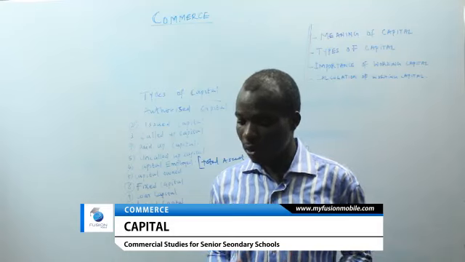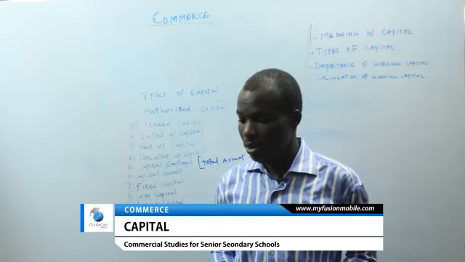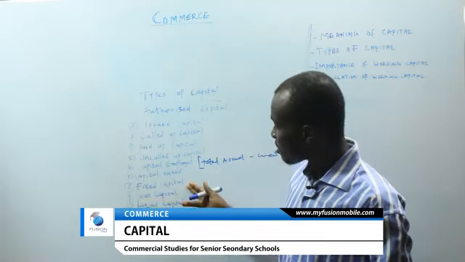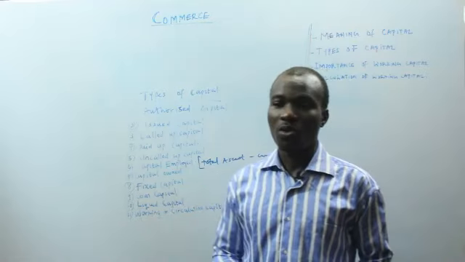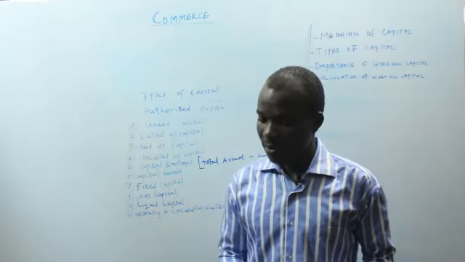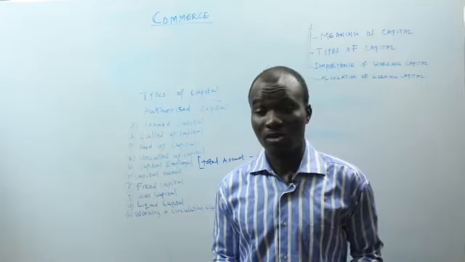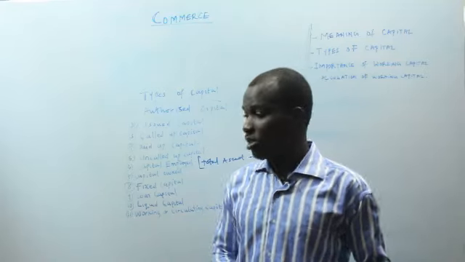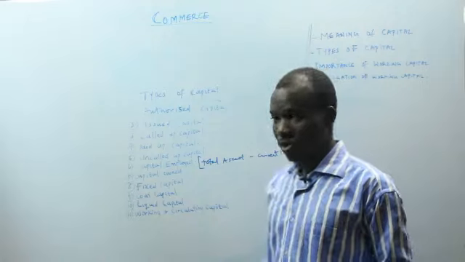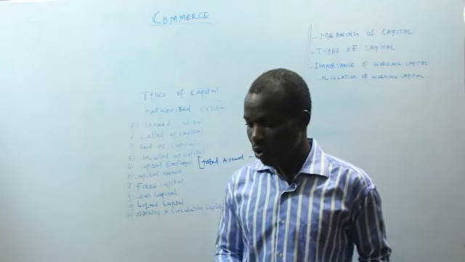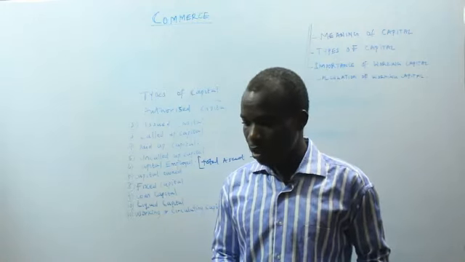It lasts more than what? One accounting period. So these are the fixed capital. So we call them the fixed capital. So they are permanent in nature. That's why they are called the fixed capital. Actually, permanent in nature, as in they are fixed in nature and also permanent in nature.